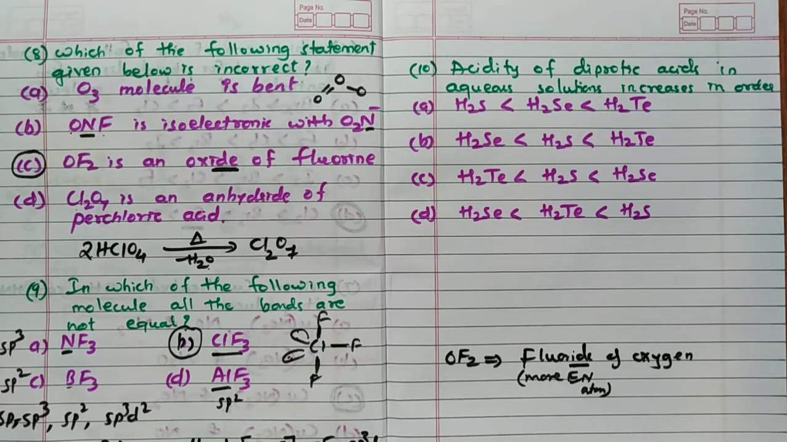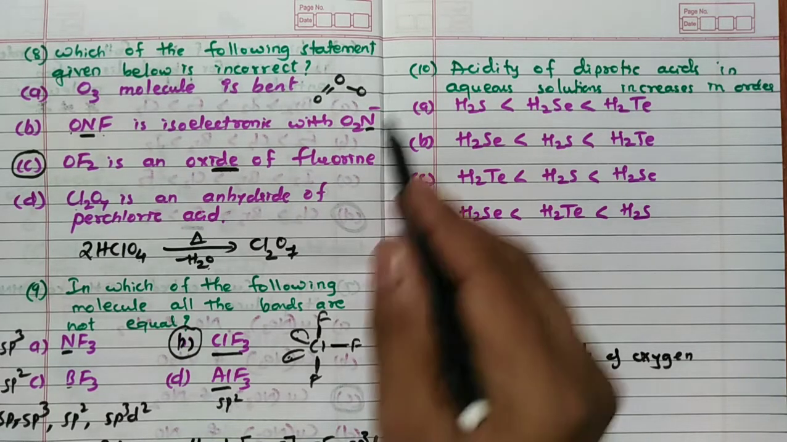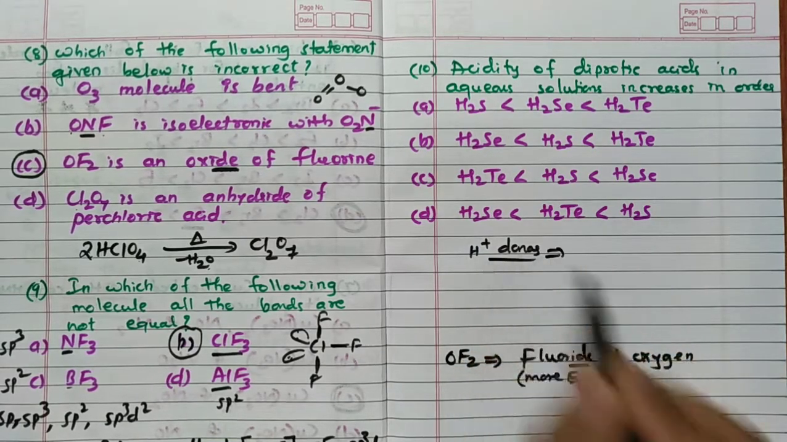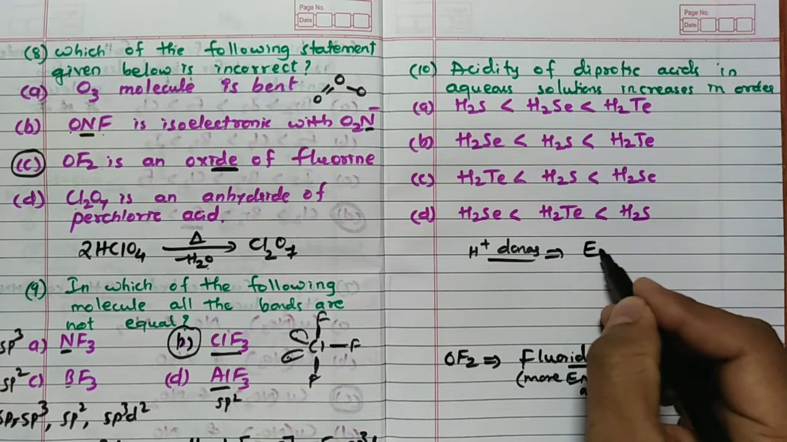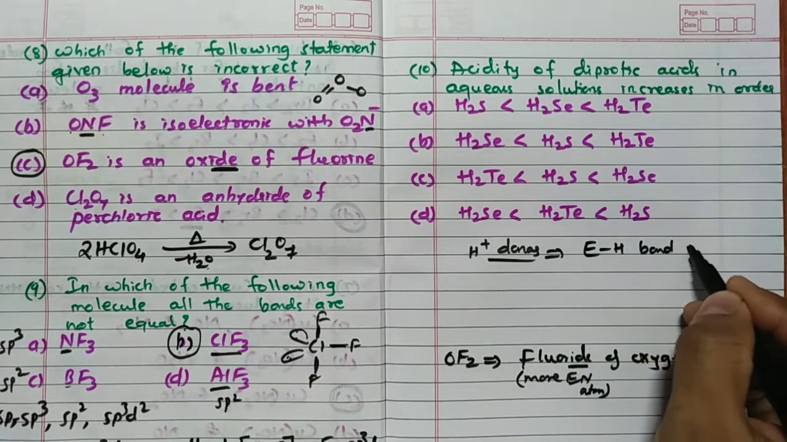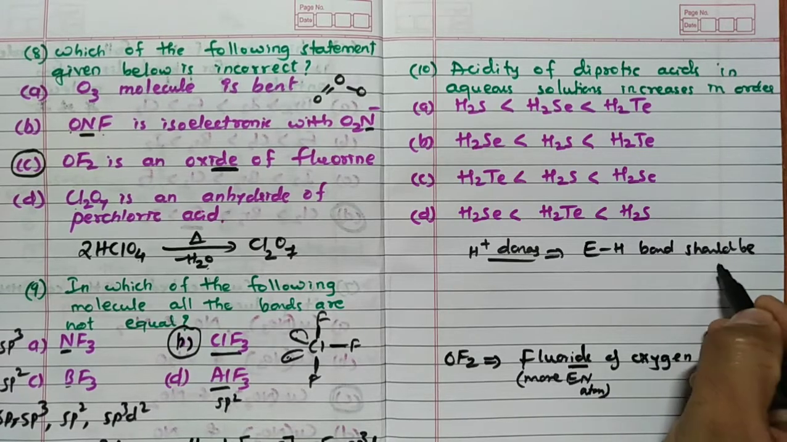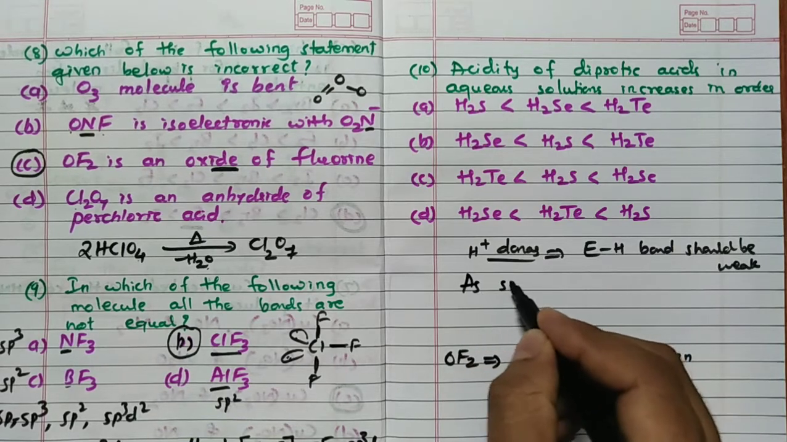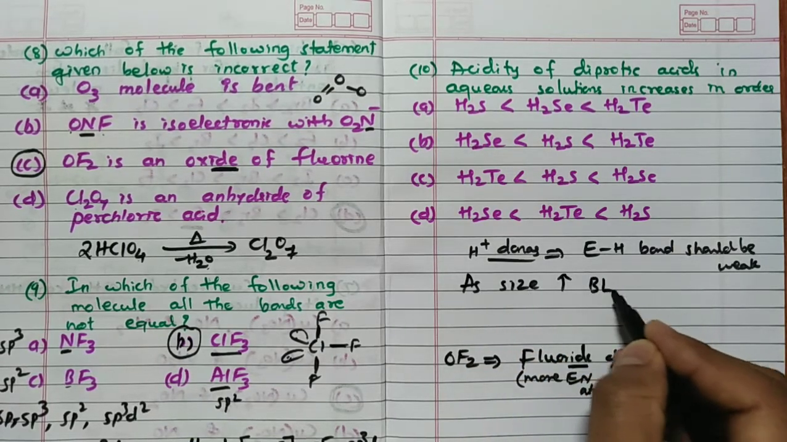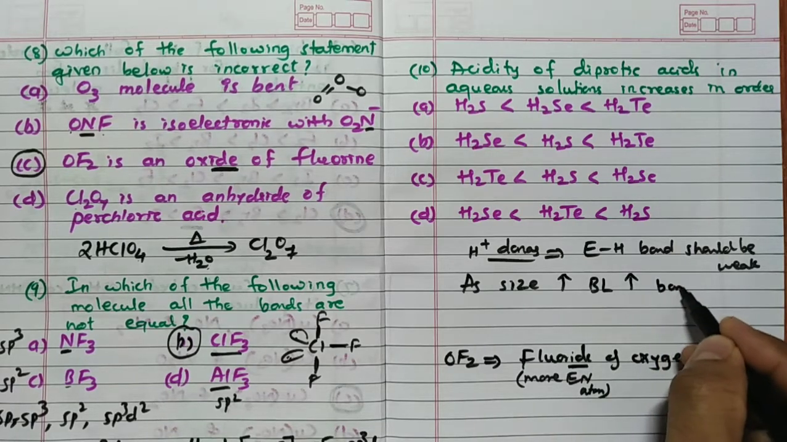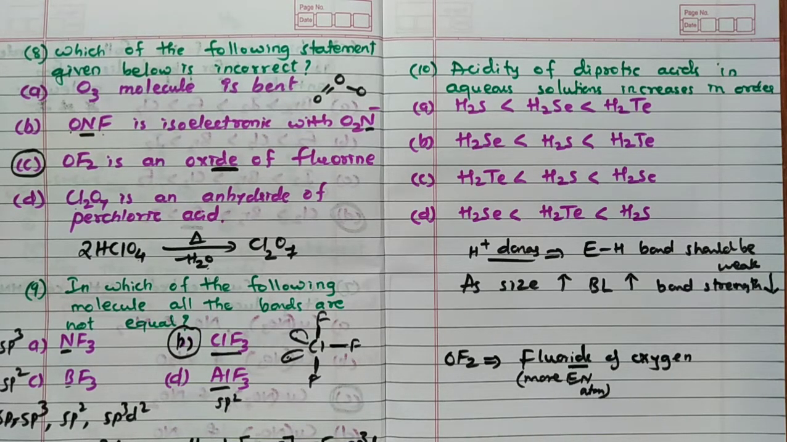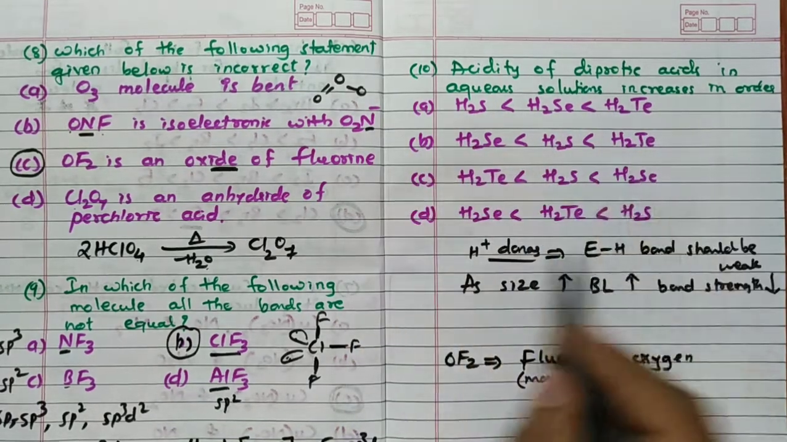Acidity of diprotic acid in the aqueous solution increases in the order. So all these are acids, means H plus donor. Remember, H plus donor, it should be, in all these cases, the element and hydrogen bond should be weak. Remember, bond should be weak. Hence we know that as size increases, bond length increases. Hence remember, bond strength decreases.